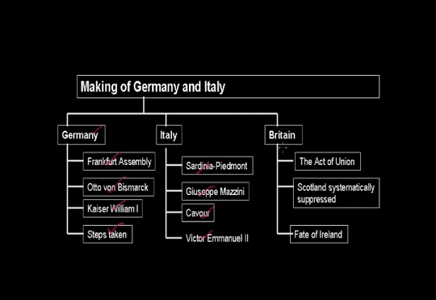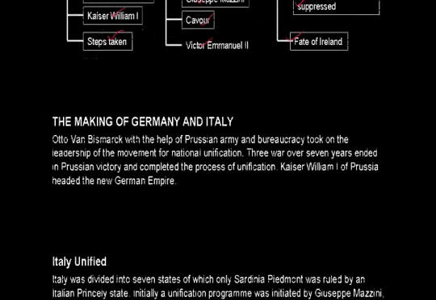Then the third nation which we have to study in this part is Britain. The Act of Union 1707, which turned Britain into the United Kingdom. The Catholics in Scotland and Ireland were systematically suppressed. We are going to discuss under this heading the fate of Ireland and how England turned into a nation. So let us move towards the first part, that is the making of Germany and Italy.